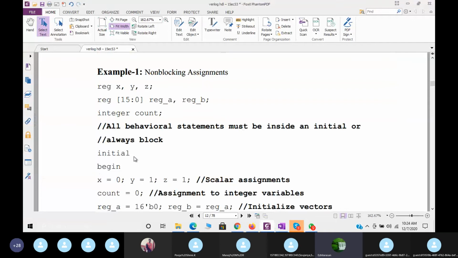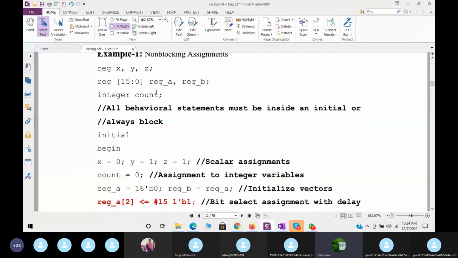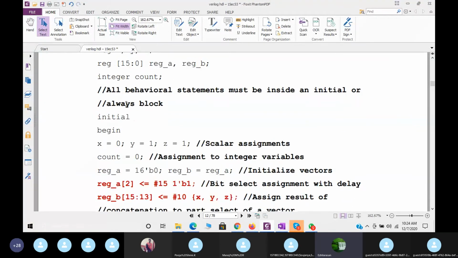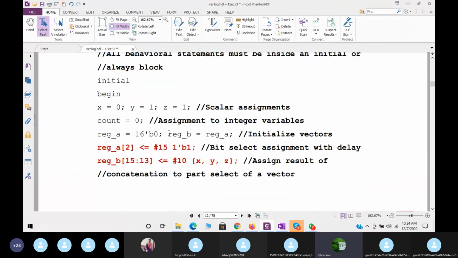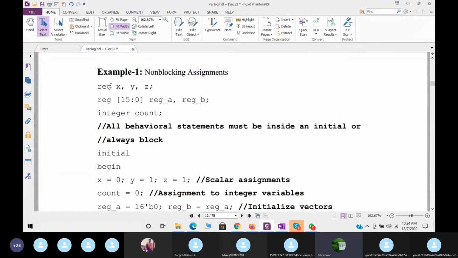Let me go through this with an example. First, you see the registers X, Y, Z. We use the same example as in the blocking statement, but here we mixed both blocking and non-blocking. Three registers X, Y, Z are declared. Next, reg [15:0] A and B, registers with a width of 16 bits. Next is an integer named count, which is a variable.